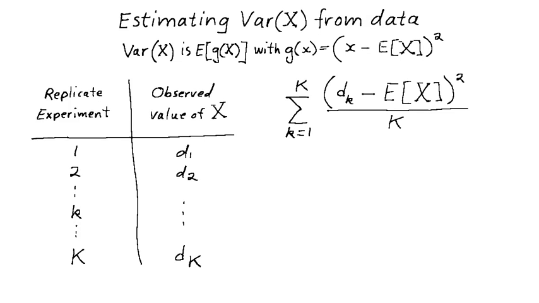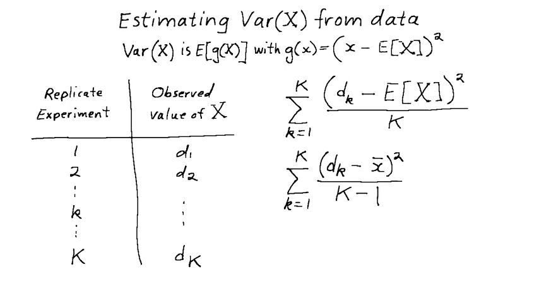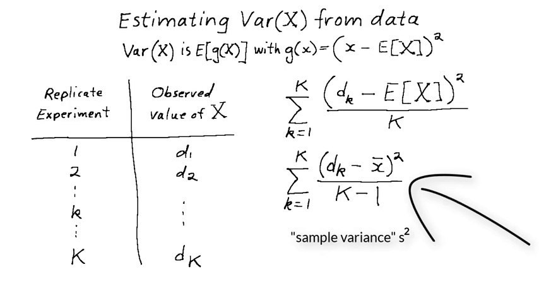Unfortunately, the formula presented here requires that we know the expected value of capital X. In practice, though, we only have the estimate x bar. We could sub x bar in for the expectation of capital X. It turns out that if we do that, though, we have to reduce our denominator by 1. Very loosely speaking, it's as if we've thrown away some of our experimental work by using the estimate x bar in yet another estimate. The formula here is our estimate of the variance of capital X. It's called the sample variance, and it's typically denoted as s squared.